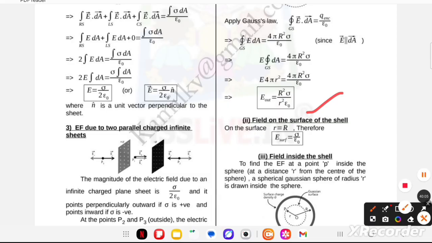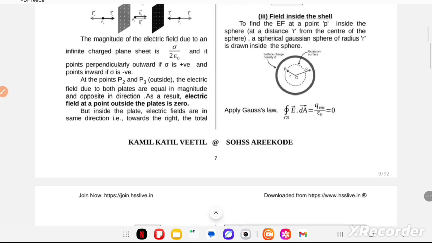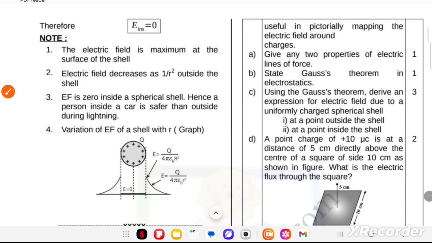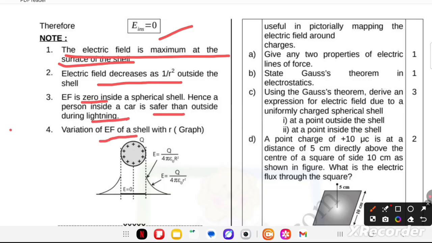Field inside the shell, here is the third property. After applying Gauss law, closed surface integral of E dA is equal to Q enclosed upon epsilon naught, therefore it is 0. Therefore E inside is equal to 0. Very important points: the electric field is maximum at the surface of the shell. Electric field decreases as 1 by r square outside the shell. Electric field is 0 inside the spherical shell, hence a person inside a car is safer than outside during lightning. Variation of E with r is shown in the graph.